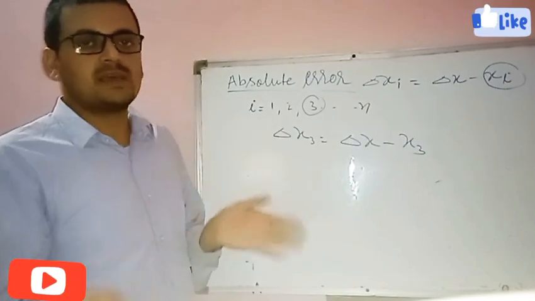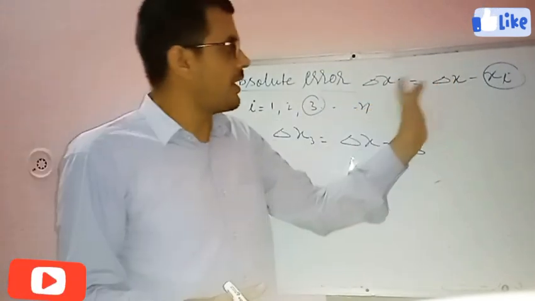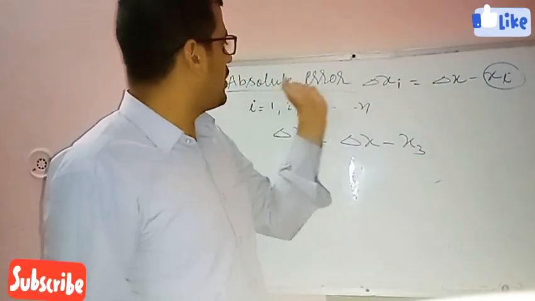If someone asks what the absolute error in the second observation is, how will we calculate it?